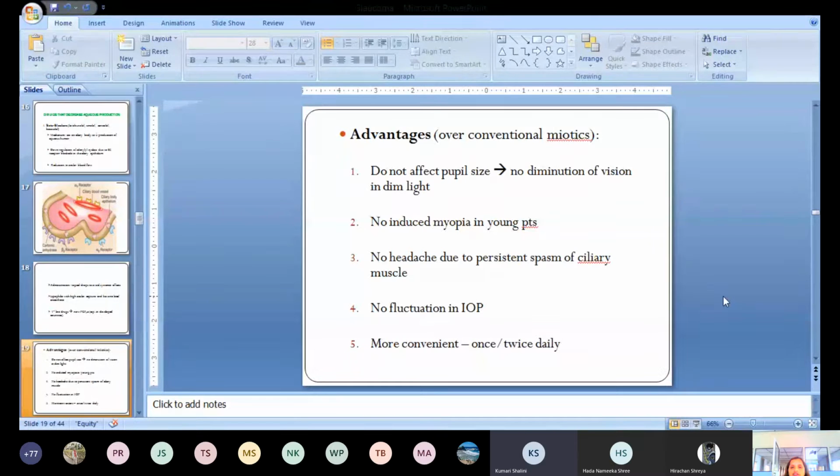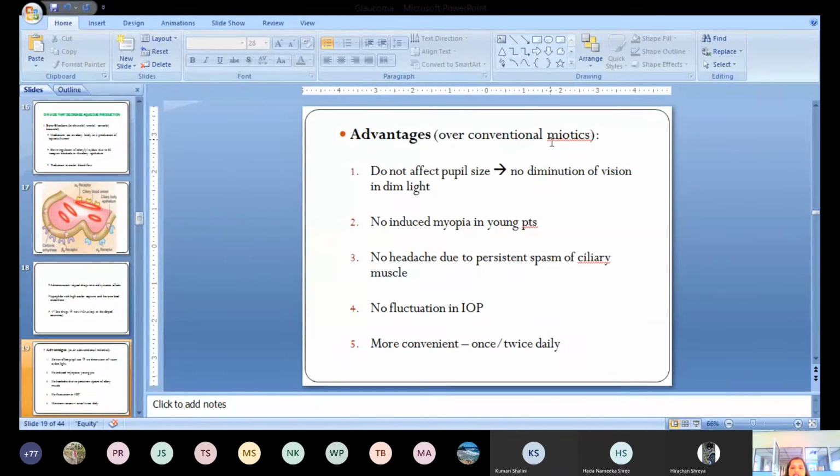So let's see what the advantages of these beta blockers are over other conventional miotics, cholinergic agents like pilocarpine. They do not affect the pupil size.